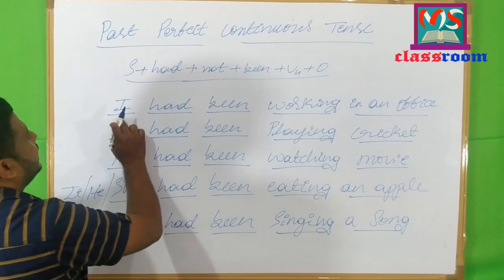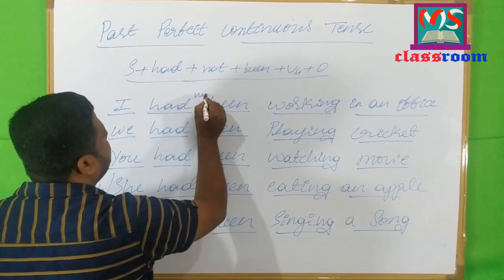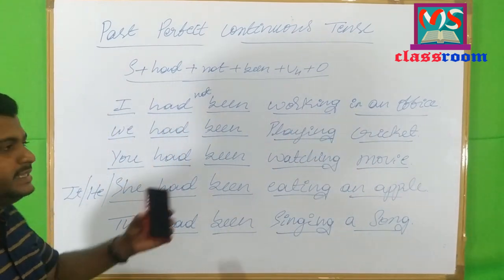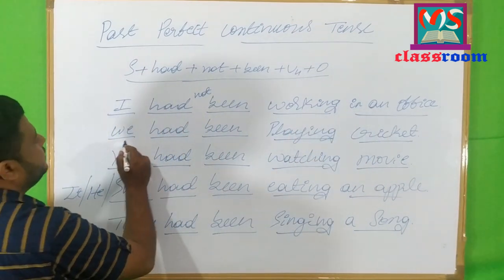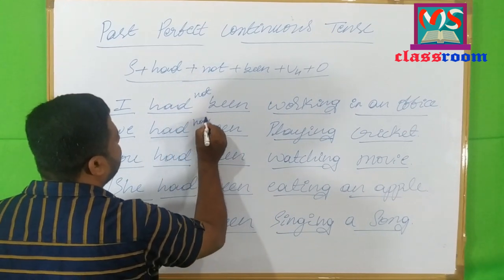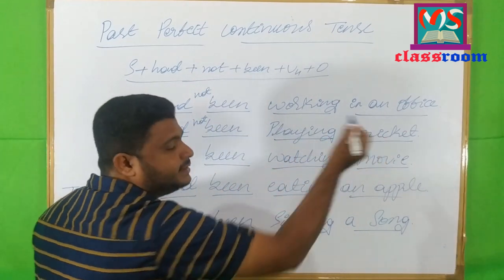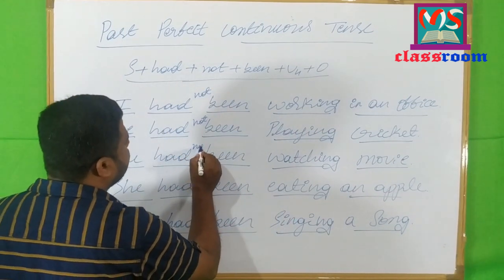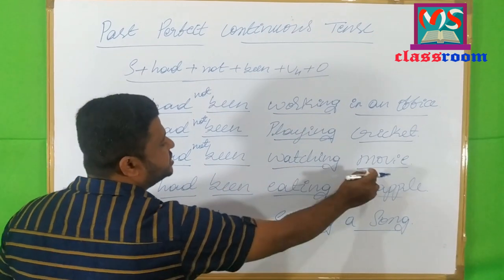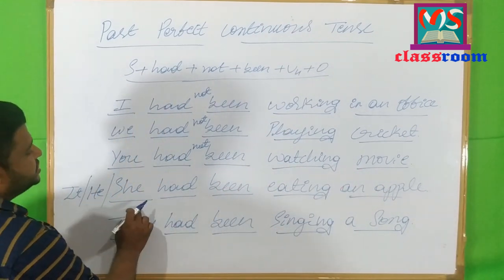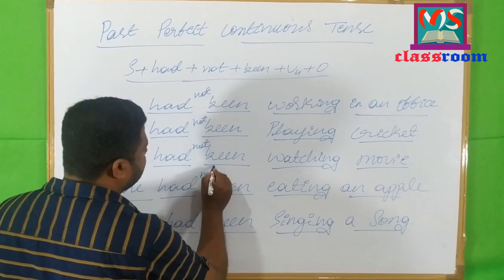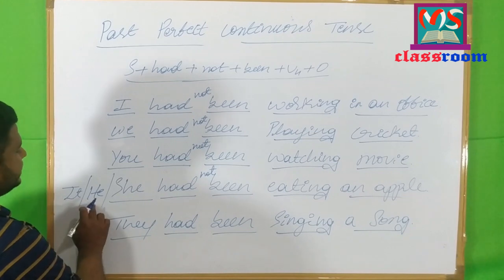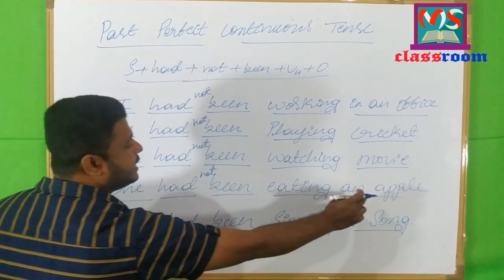Look here. I had not been working in an office. This is the negative sentence. We had not been playing cricket. Negative sentence. You had not been watching movie. She had not been eating an apple. Or he had not been eating an apple.